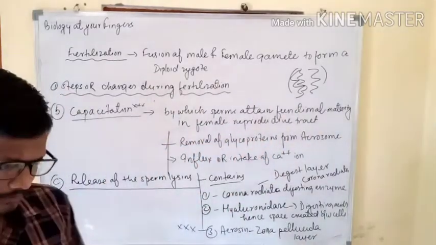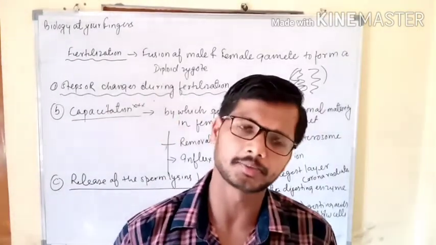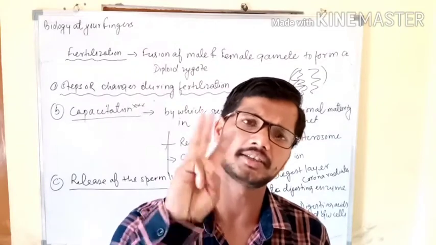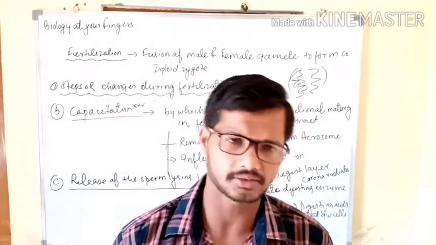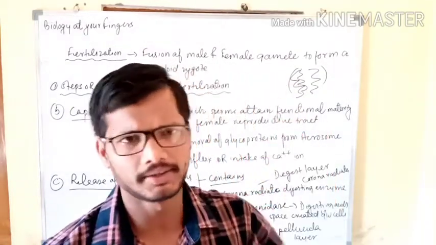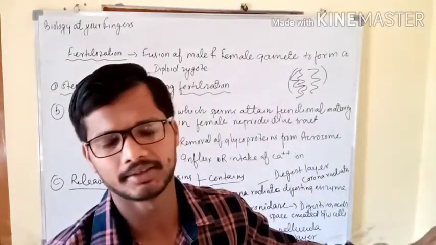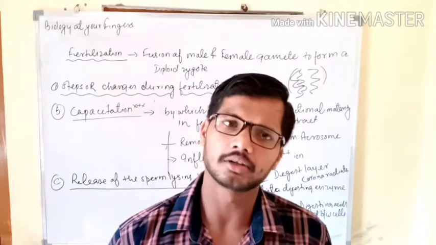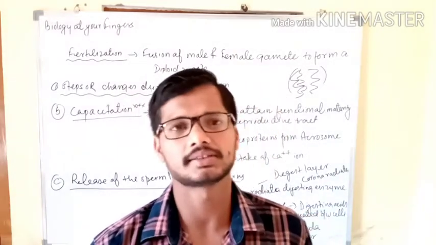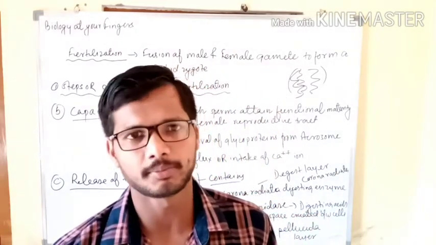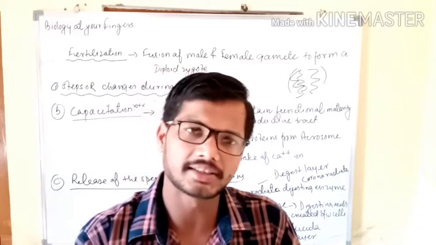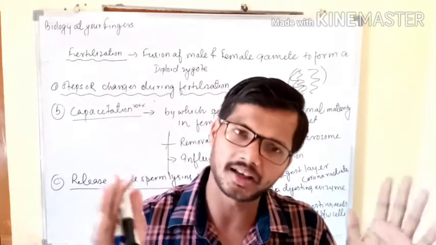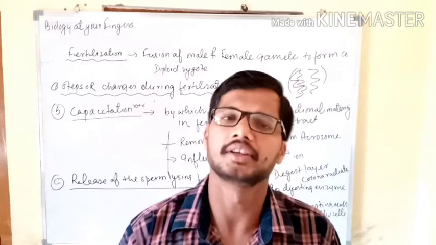So the third important point was the release of the sperm lysins. Sperm lysins contain three important components. The first is the corona radiata digesting enzyme, which digests the corona radiata layer. The second is hyaluronidase, which digests the hyaluronic acid present between the cells, so the cells are separated and a space is created for the entry of the sperm.